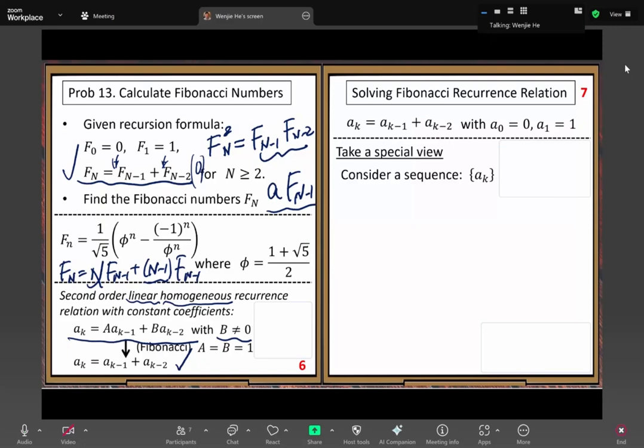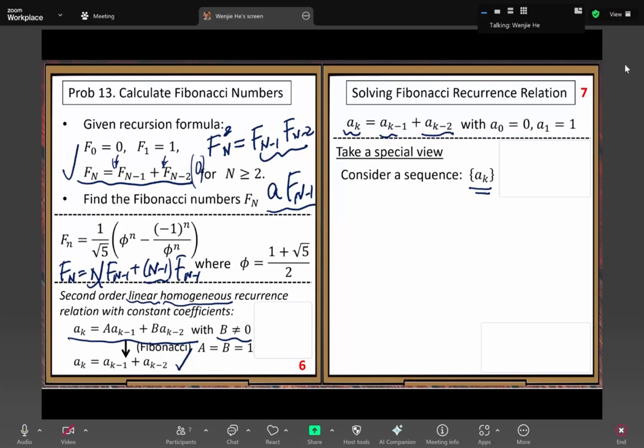Here we consider this sequence. We look at all the Fibonacci numbers as a special sequence. Then we think about, for this special sequence, can we have a special way to describe the sequence?